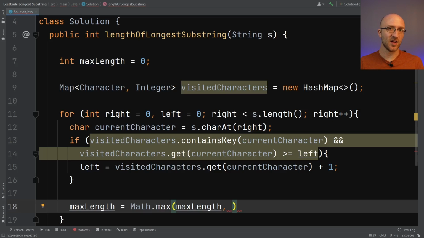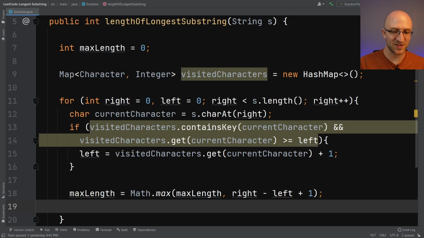We can get the length of the current substring by using our left and right pointers. We take right minus left and then add 1 to get the current length of our substring. Adding 1 might seem a little weird, but it makes sense if you think about it. Let's say right and left were both pointing to the same index, index 0, the very first character. That of course has a length of 1, but 0 minus 0 would give you 0, and that's not correct. So you have to add 1 to right minus left in order to get the correct length of the substring you're looking at.